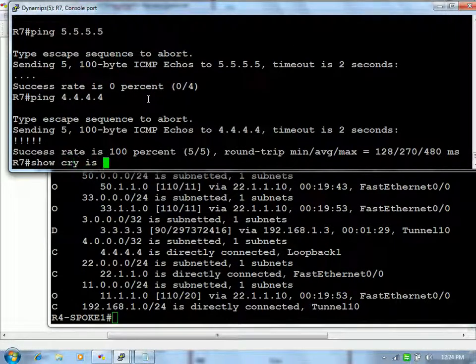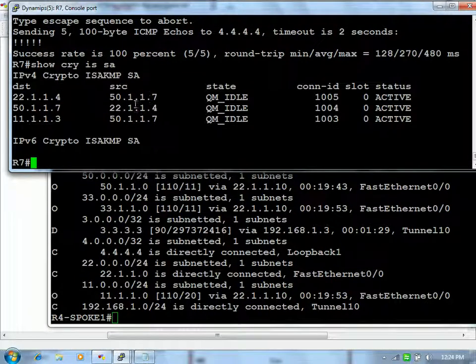So, show crypto ipsec sa. Because 5 is already, I think it should not be there, 5, right? Previously it was there, and still that router, the other spoke 5.5.5.5, is not responding. That's why otherwise we could have configured this protection. But anyway, our main concentration was this one.